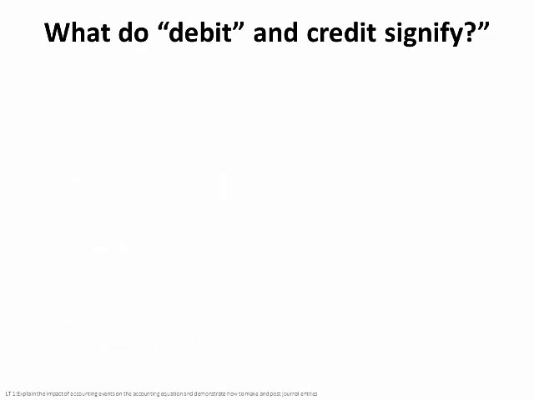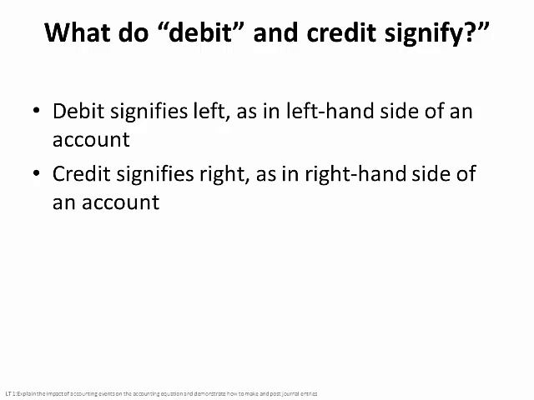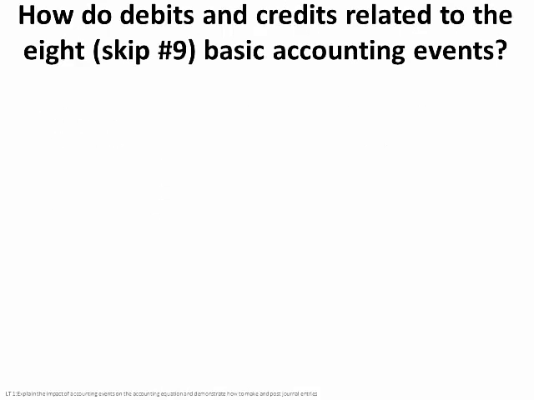So what do debit and credit signify? Once again, just remember, debit signifies nothing more than left, as in the left-hand side of the account. Credit signifies right, as in the right-hand side of the account. Nothing more than left and right. Neither one is good, neither one is bad. Debit is left, credit is right. So how are the debits and credits related to the events?